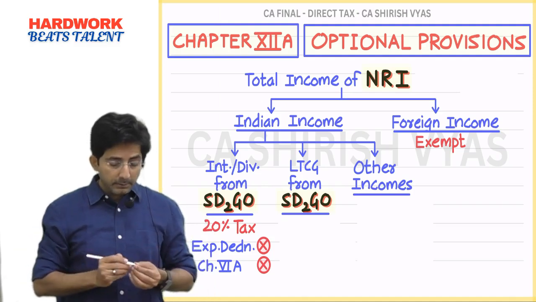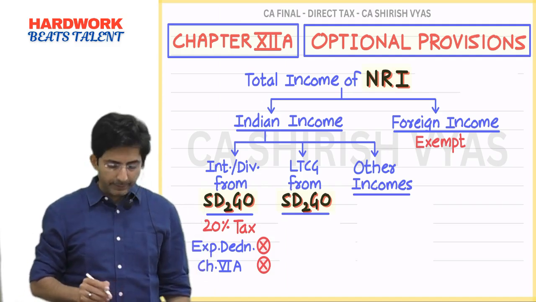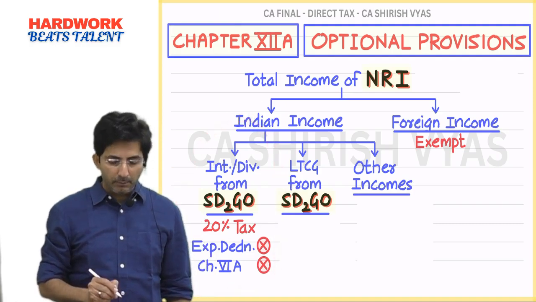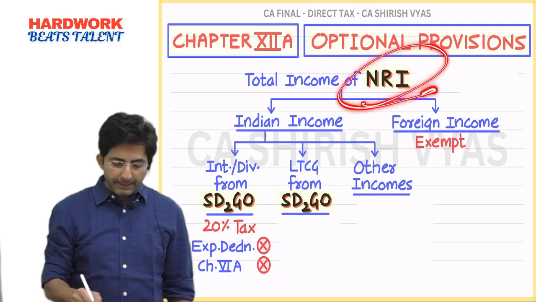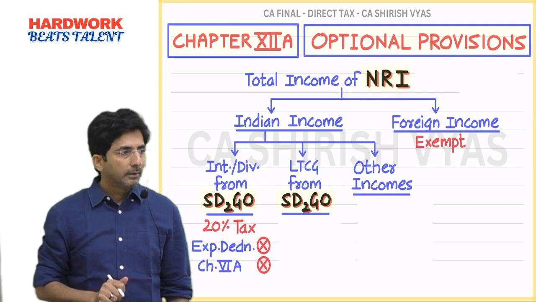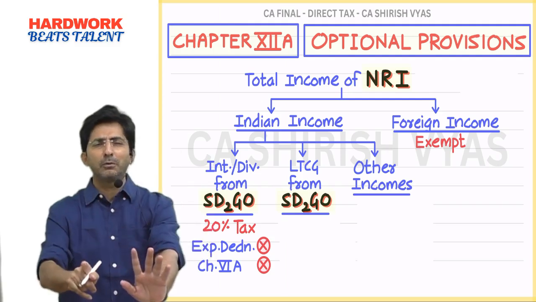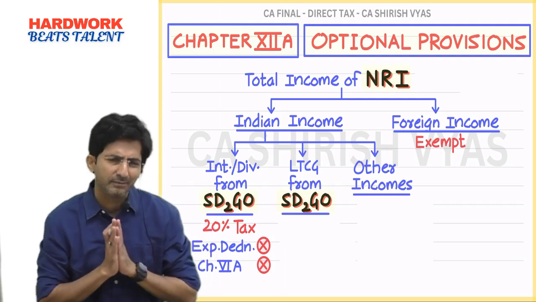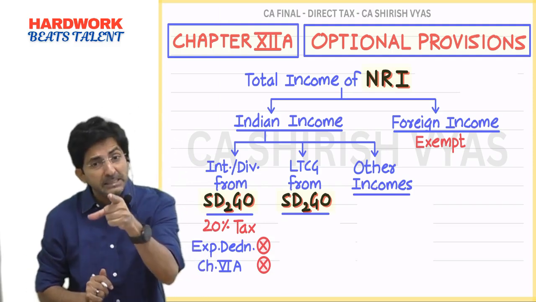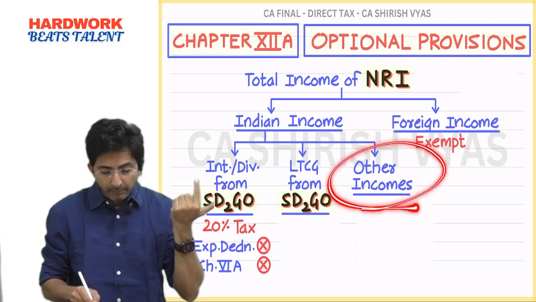See, this topic is simple, but very important from exam point of view. Okay, so this was interest and dividend from SARGO. Now, when an NRI is invested in SARGO, someday he will sell also. But you know what the government expects? Whatever you invested in SARGO, don't sell immediately. Keep it invested for a long time. If you sell immediately, it will become short term, and if short term gain, no special rate.